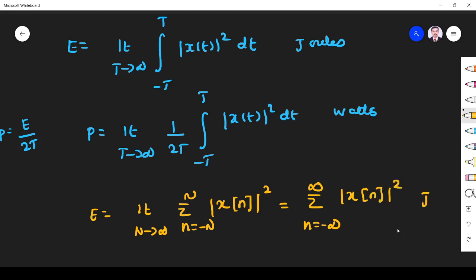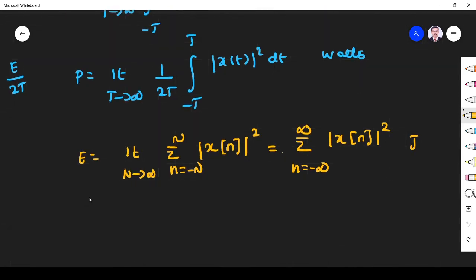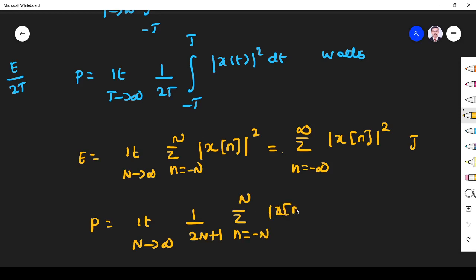Similarly, power follows the same principle. Limit N tends to infinity, of 1 by, here I write 2N plus 1. Here, where we had 2T, I write 2N plus 1. Why I write that, let me explain later. So n goes from minus N to plus N of mod x of n whole squared, in watts.